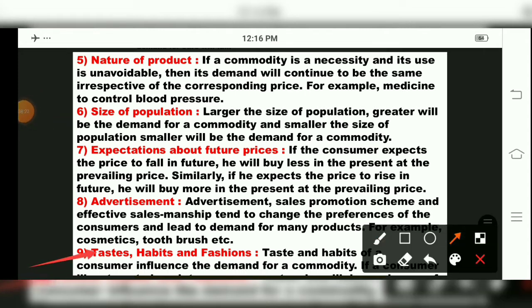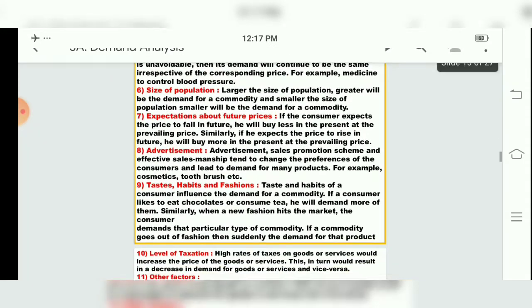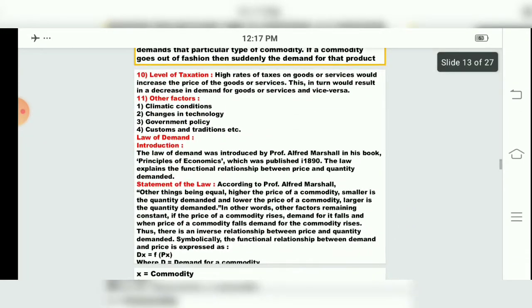Now the ninth one regarding determinants of demand is taste, habits and fashion. See children, fashion changes every time. For example, clothes: according to the fashion people will wear. If the fashion has gone, that will be called outdated. Habits and taste also change. So according to the taste, habits and fashion, people will demand the product. It goes on changing, it will not be the same. So taste, habits, preferences and fashion will change, and according to that people will demand the product or commodity. So it has also an effect.